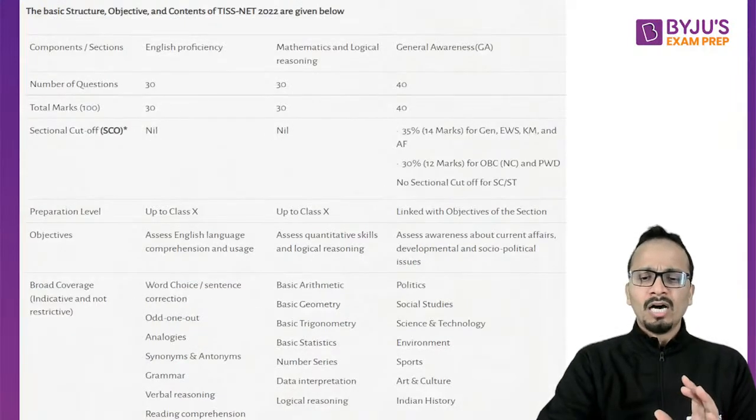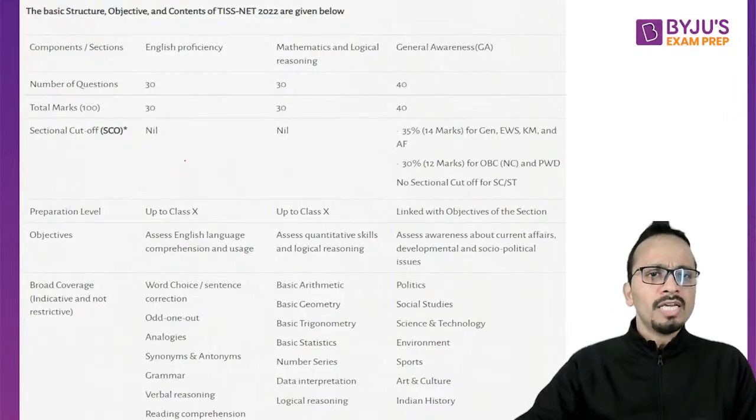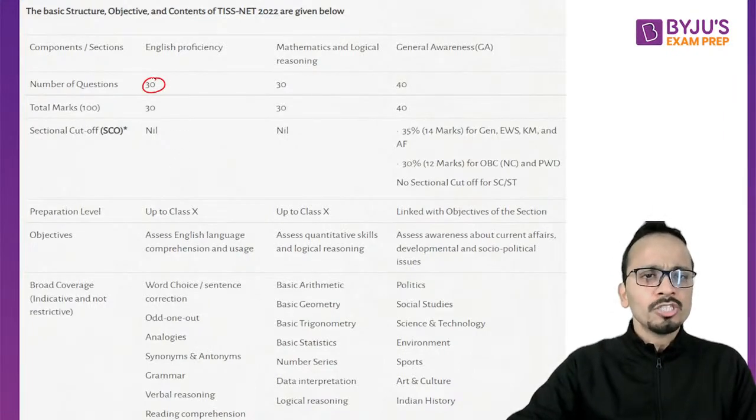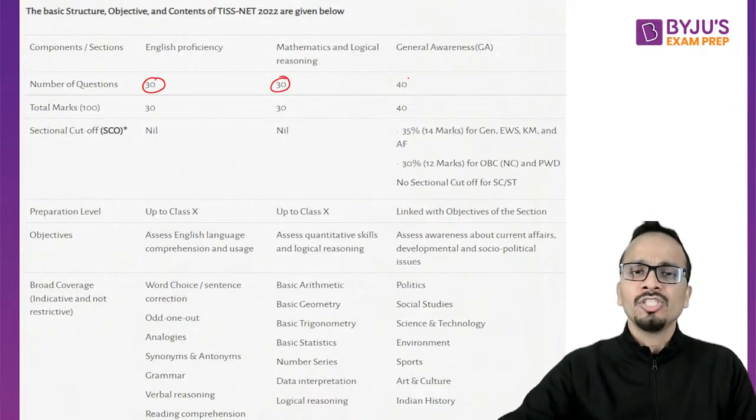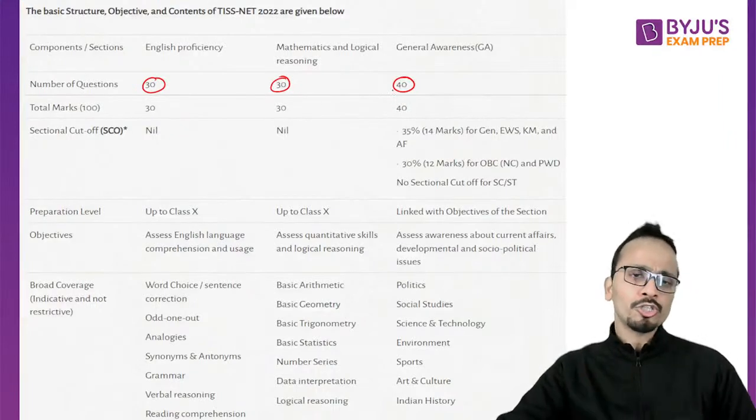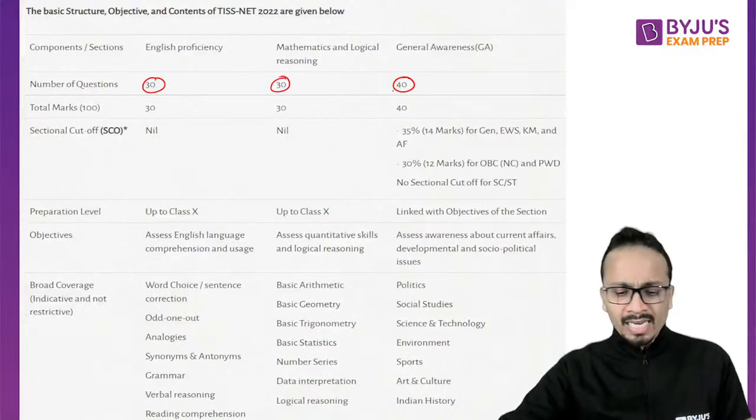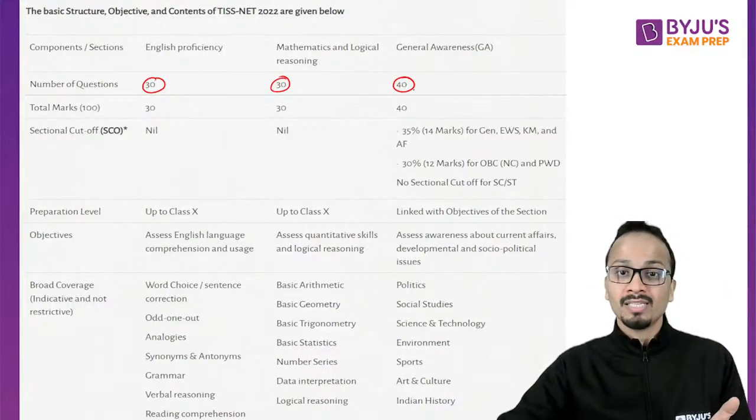Now, a quick look at the pattern. In English, we have 30 questions. In maths and logical reasoning, we have 30 questions. And in general awareness, we have 40 questions. So that is a total of 100 questions. Every question has a weightage of +1. And again, I'm repeating, there is no negative marking in this paper.